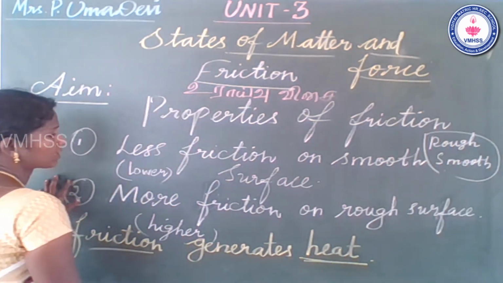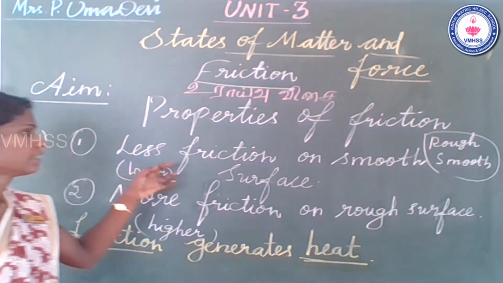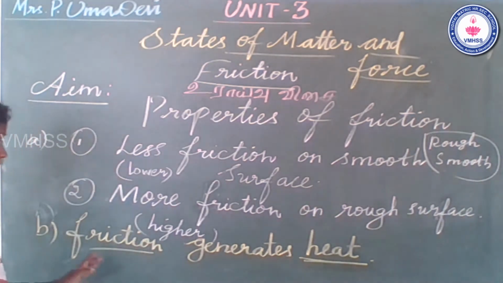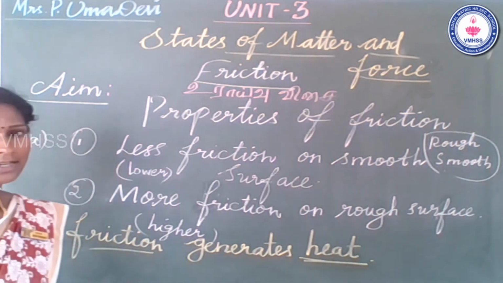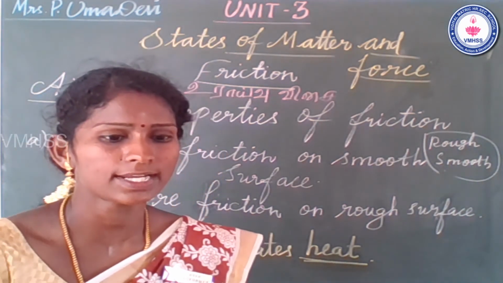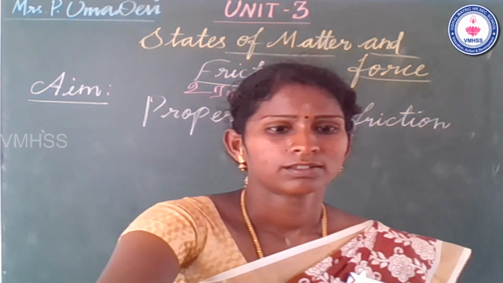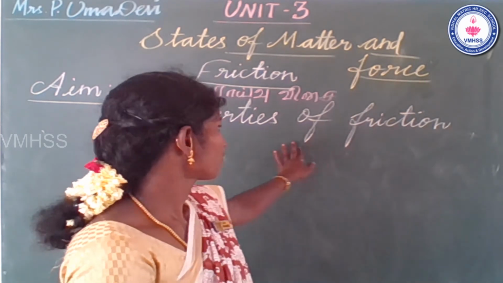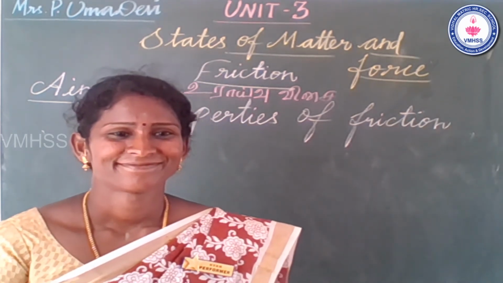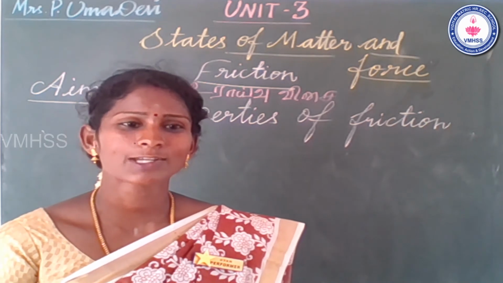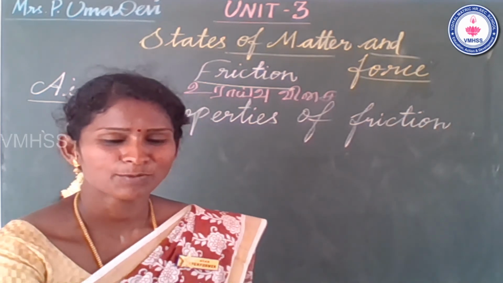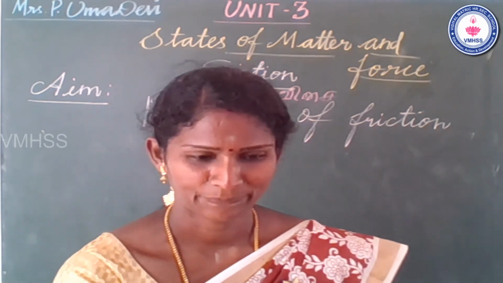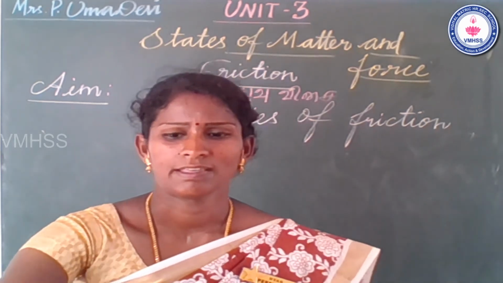So the two properties of friction are over. First property: less friction on smooth surface, more friction on rough surface. Second one: friction generates heat. Students, did you understand the concept of properties of friction? Yes, very good. Shall we move to the next concept? Okay, 1, 2, 3, eyes on me. Students say 1, 2, eyes on you. Very good.